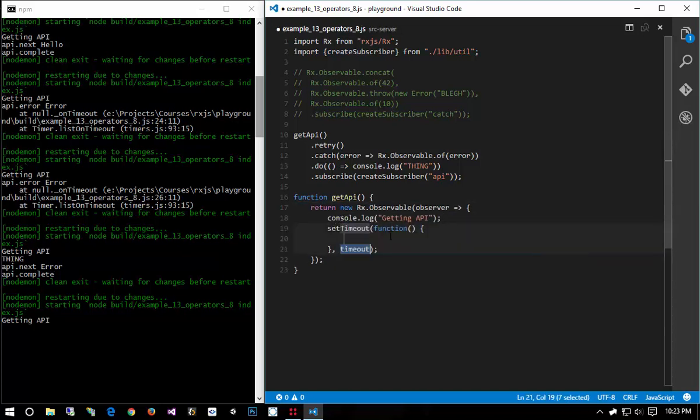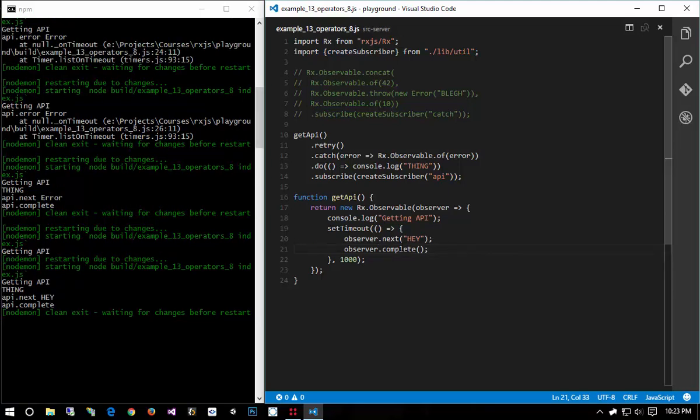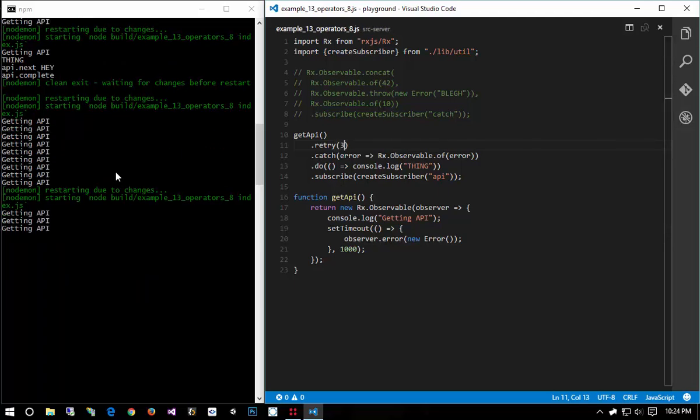And then I'll say set timeout in 1 second, and then I'll say observer.next A, and then observer.complete. We ran that, we'll get getting API, and then we'll get our result. But if I said observer.error new Error, now when we do that, we'll see getting API, getting API, getting API, because we keep on retrying and retrying and retrying. We could also pass in a value to retry such as 3, so only retry 3 times. And then after that, it completes and it errors. The retry 3 made getting API happen 4 times because of the first call, and then it retried 3 more times.